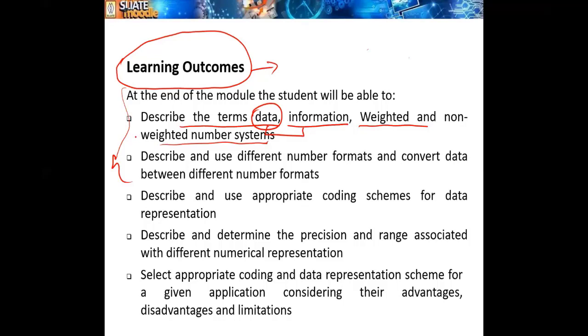Today we will learn this, right? I'm not explaining now. After some time today itself, I will explain what weighted and non-weighted numbers are, and describe and use different number formats and convert data between different number formats.